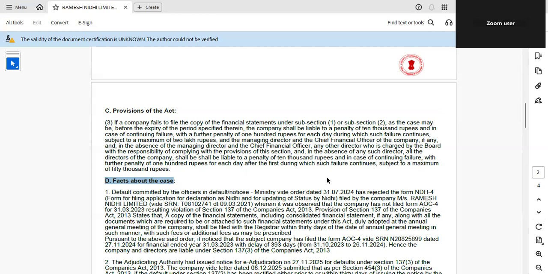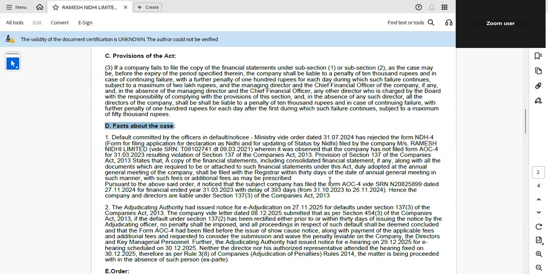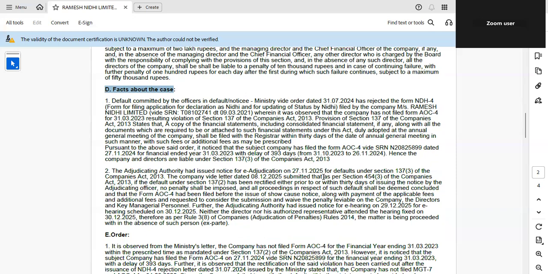So the actual default identified was for financial year 22-23. The AGM date was presumed to be September 2023, and the due date for AOC-4 was 31st October 2023. Actually, they filed on 27th November 2024. So the delay is 393 days, and based on this the penalty was triggered.